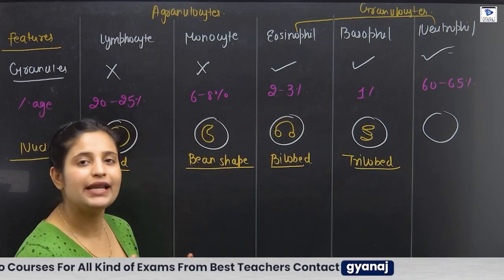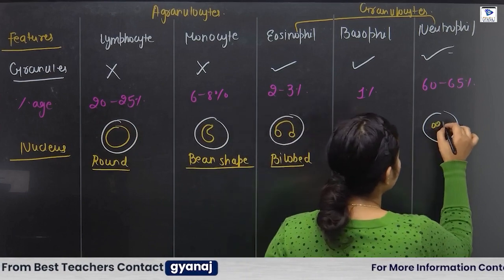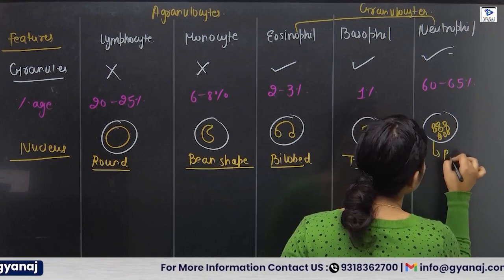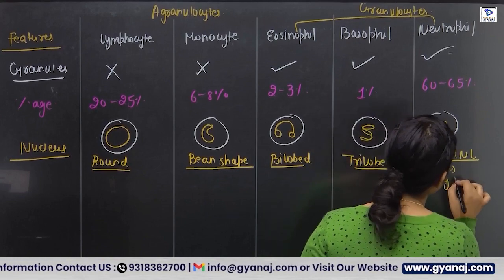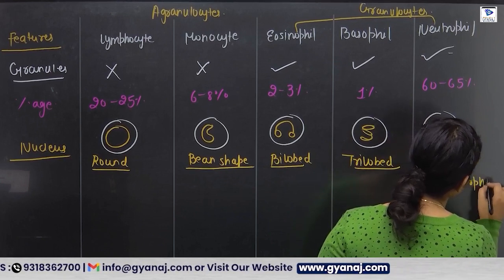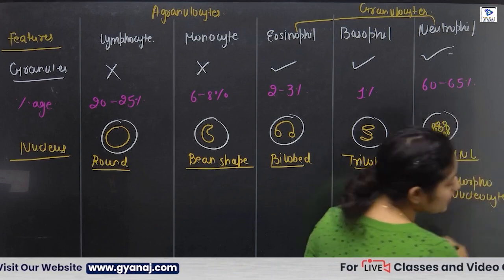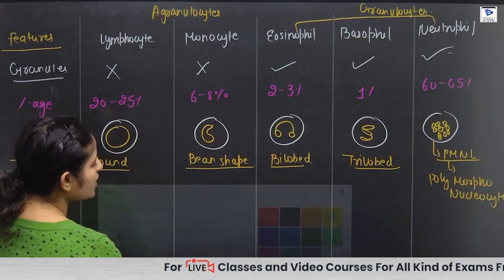Neutrophils have many nuclear lobes present. The morphology of the neutrophil nucleus is also known as the PMNL. What is the full form of PMNL? Polymorphonuclear leukocyte. Okay, next we talk about the functions of lymphocyte.